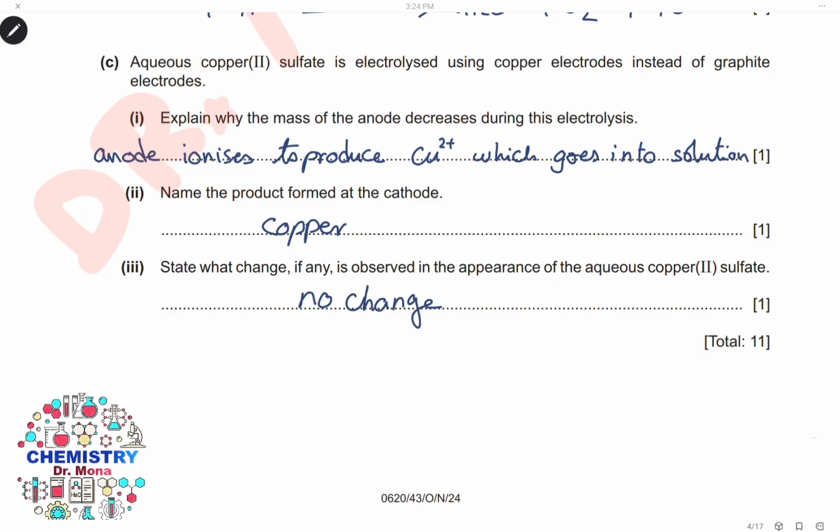The electrolyte will remain with the same color and the same concentration because copper ions removed from solution to form copper metal on the cathode are replaced by ionization of the anode at the same rate. So there will be no change in the color of the solution of copper sulfate or the concentration of copper sulfate.